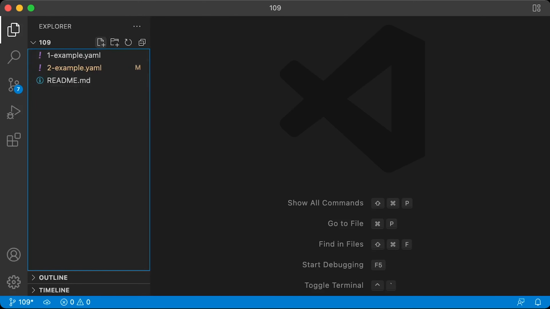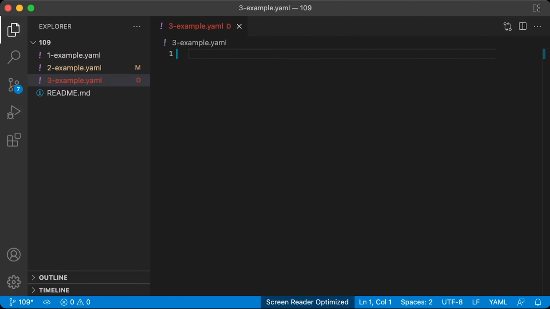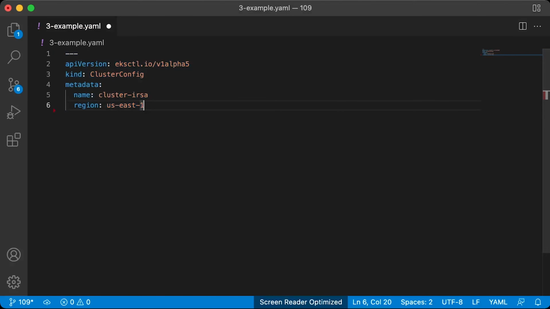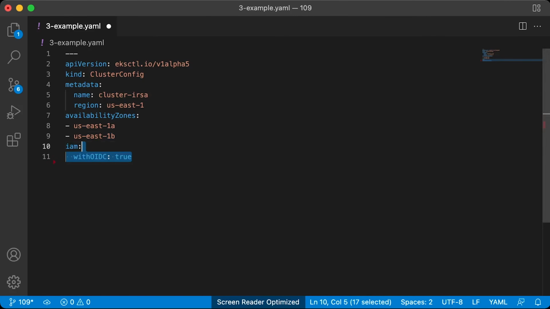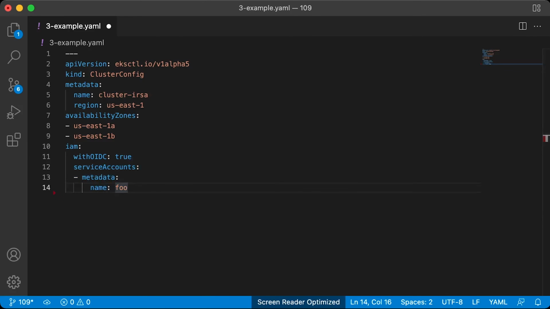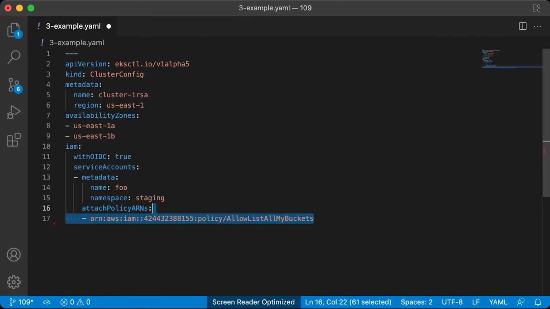Next, create eksctl config with OpenID Connect enabled. Same cluster config kind with one exception. We're not going to hardcode the cluster version. The same availability zones. The difference is here, IAM section. Enable OpenID Connect. Then specify the Kubernetes service accounts. The first one will be the full service account located in the staging namespace. Then you can specify the IAM policy that you want to attach to the role and grant access to the service account. We're going to use the one that we created to allow list all the buckets.